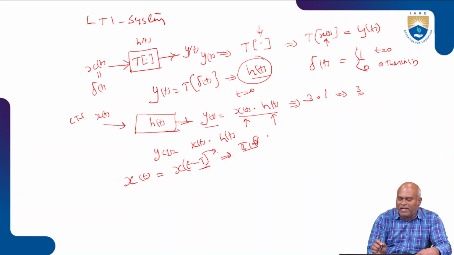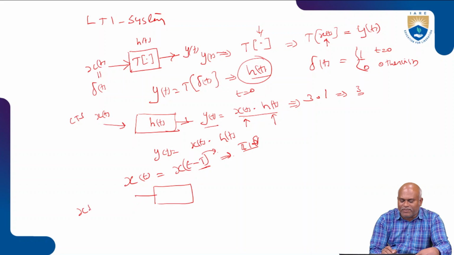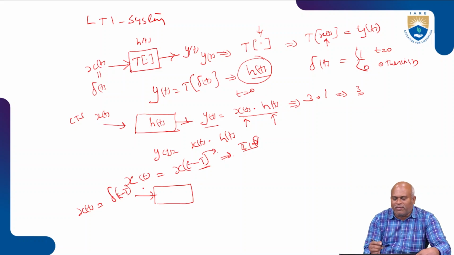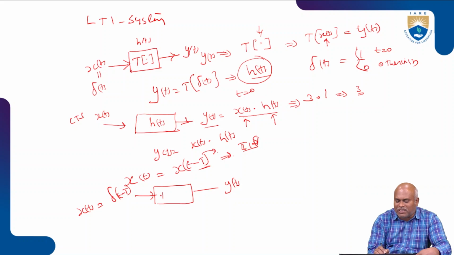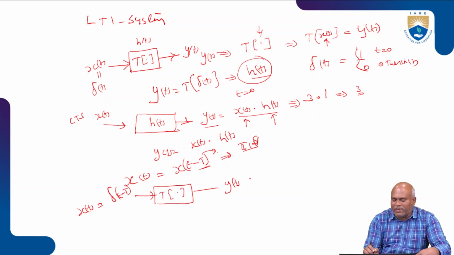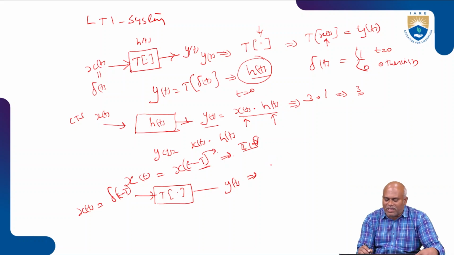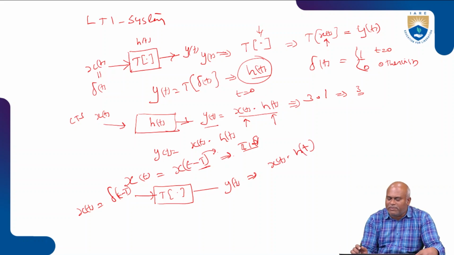Okay. So now I take the time invariant system condition. In this case, I'm going to give the input as x of t, which is represented as delta of t minus capital T. The output is represented as y of t, the system response. Now what will happen to the output? The output is also represented as x of t into h of t. This is the way we may represent it.